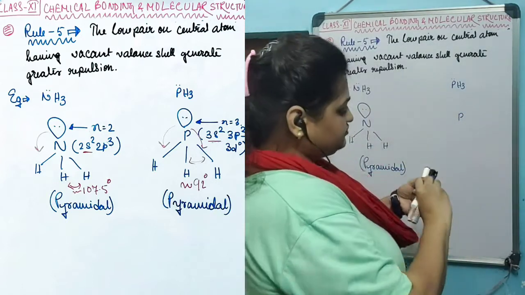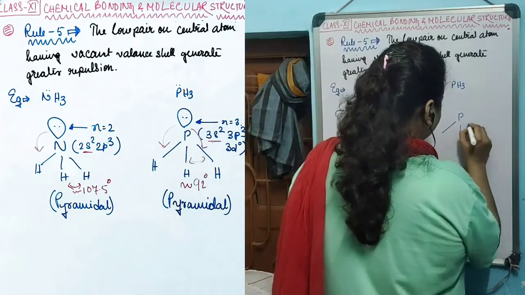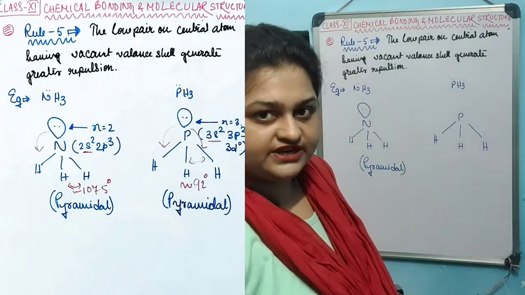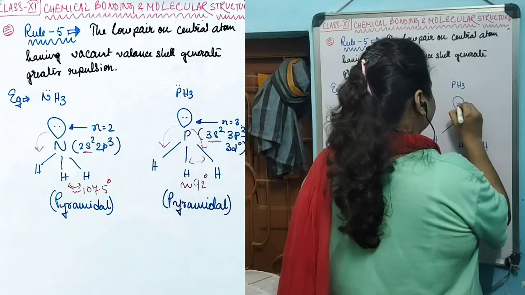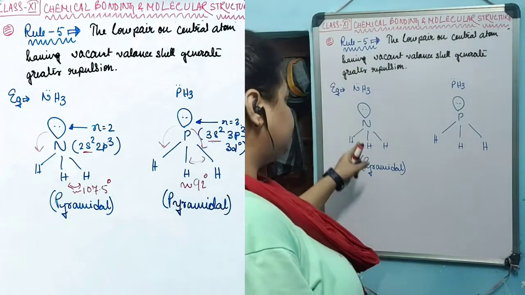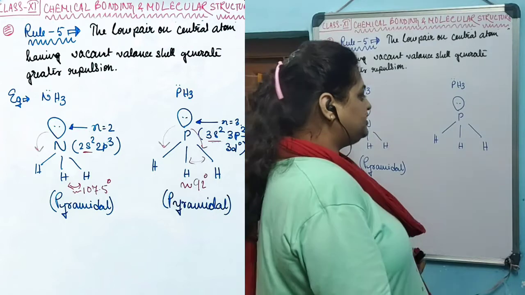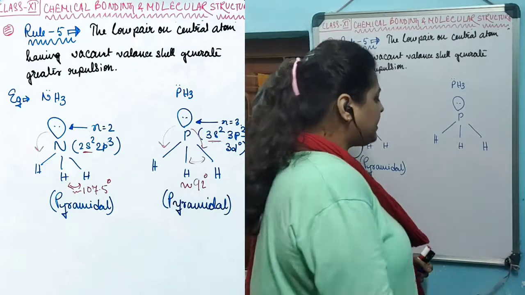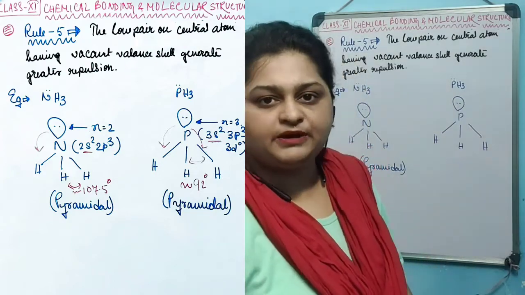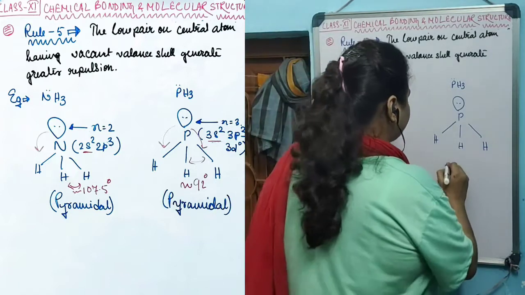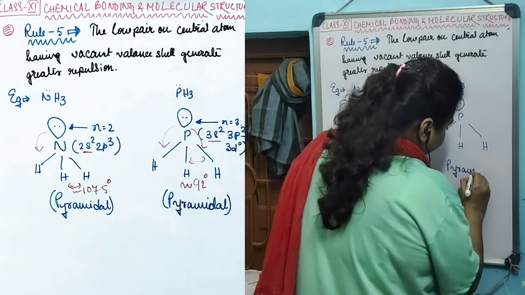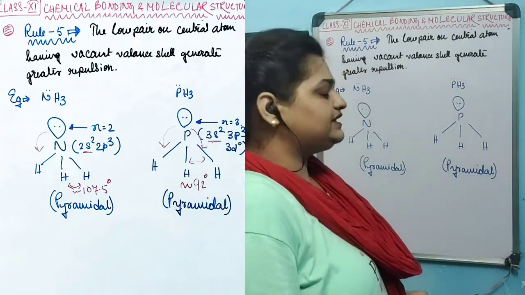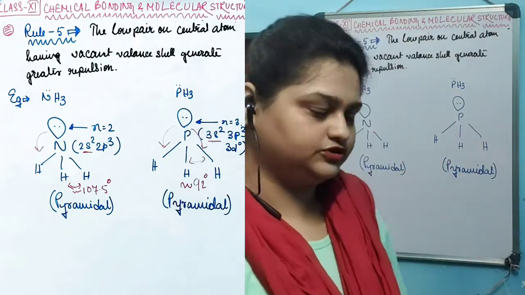The structure of PH3 has 3 bond pairs with 3 hydrogen atoms and 1 lone pair on the phosphorus, just like in the case of nitrogen. So there are 4 electron pairs around the central atom phosphorus, so this should have been a tetrahedral structure, but as 1 electron pair is a lone pair and the remaining 3 are bond pairs, this is also an example of a pyramidal shape. Its bond angle is also less than 109 degrees 28 minutes.